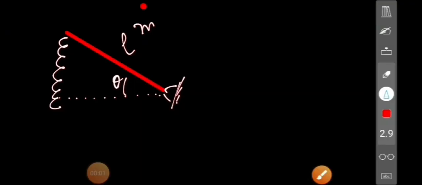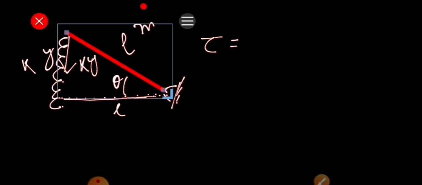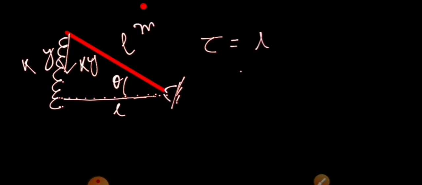Let's solve this one. At any instant, suppose y is the elongation of the spring. So a force ky will be acting, and this ky will produce some torque about this point. This is L, and theta is very small, so this is nearly equal to L. So tau is equal to minus R cross F, which is minus L into ky.